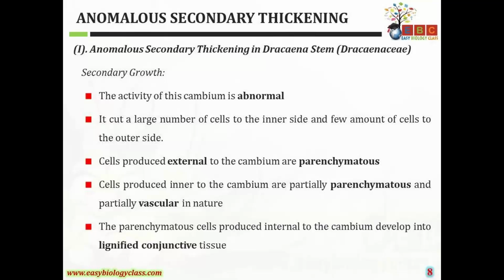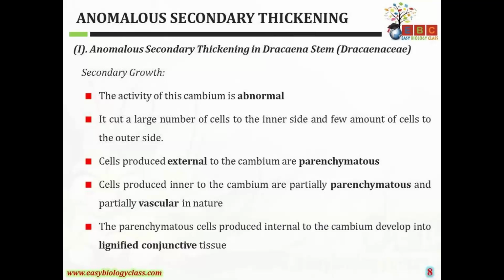The cambium produces more parenchyma cells to the inner side and fewer to the outside, and along with these parenchyma cells it also produces some vascular cells. The parenchymatous cells produced internal to the cambium develop into lignified conjunctive tissue.